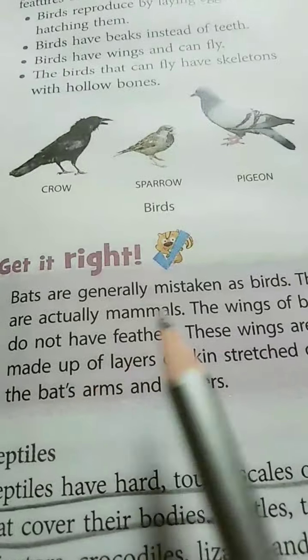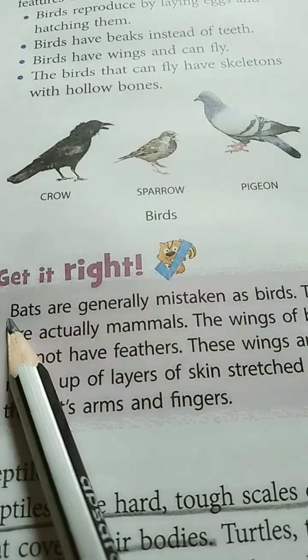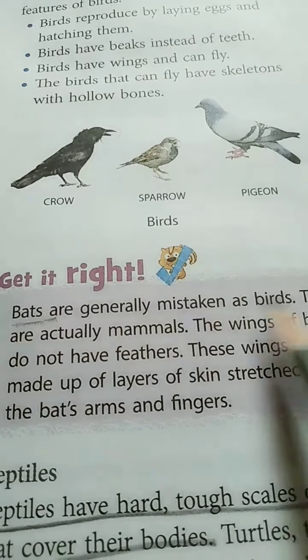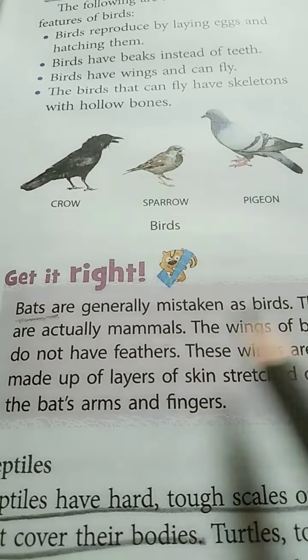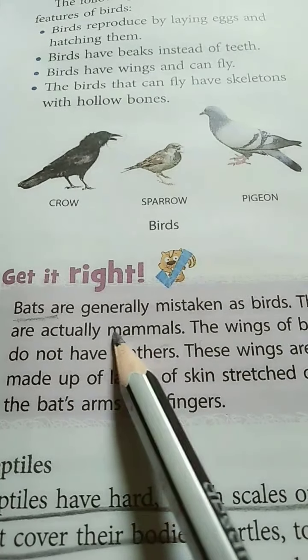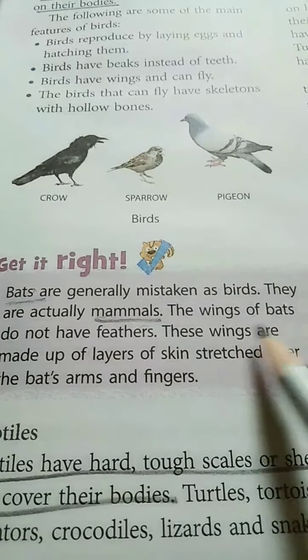Now let us see this Get It Right column. Bats are generally mistaken as birds. We all have seen bats. You might be knowing about bats. They are generally mistaken as birds. But bats are not birds. They are actually mammals.